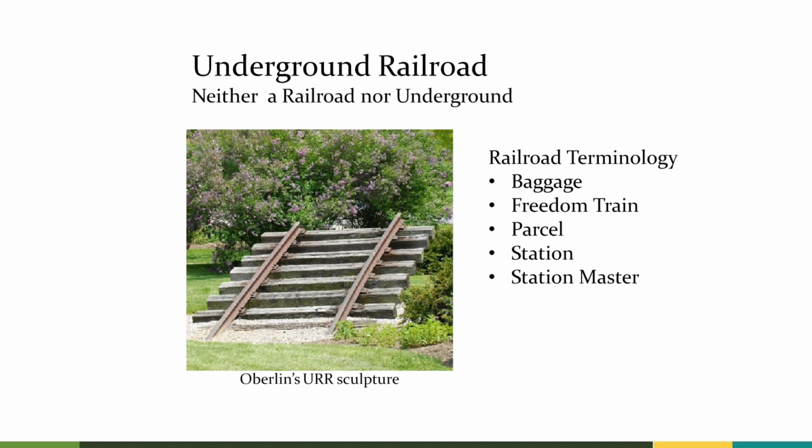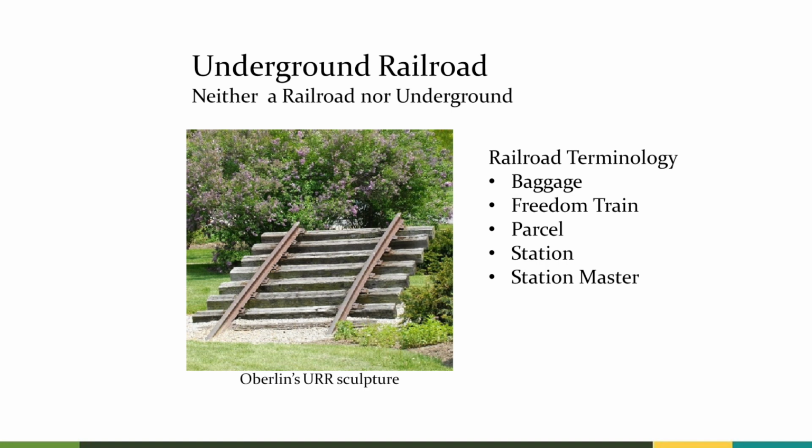The slave catcher following him lost sight of him when he crossed the river, and it was said that it was as if he had gone on an underground railroad or an underground road. The term was not common until the 1840s, and the sculpture is, of course, a symbolic representation of the term.